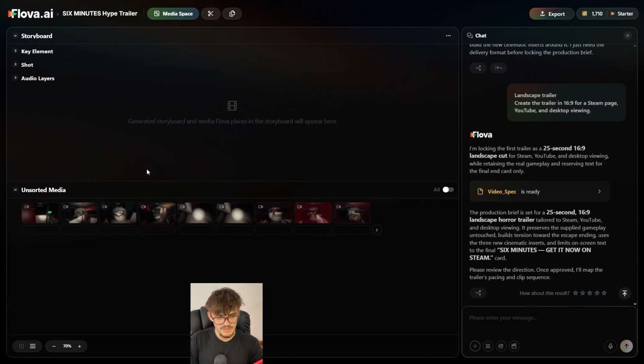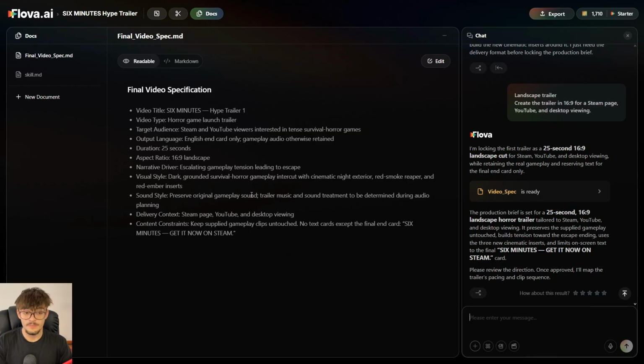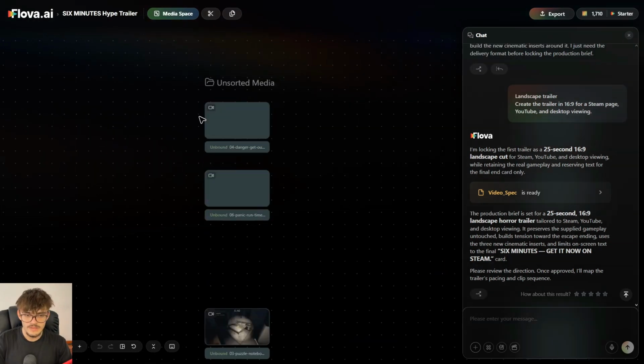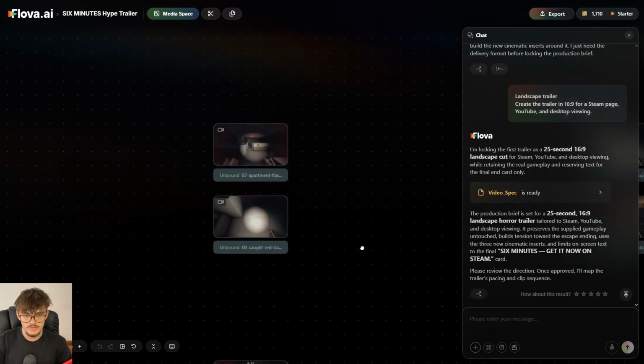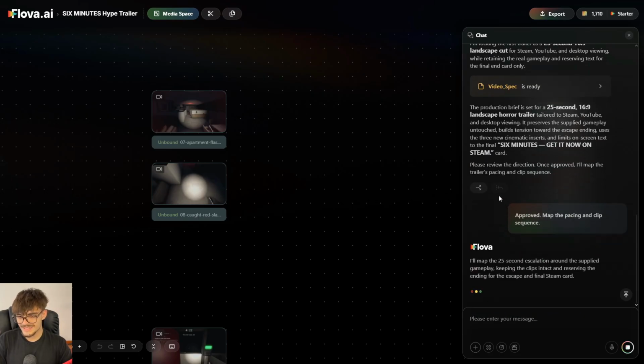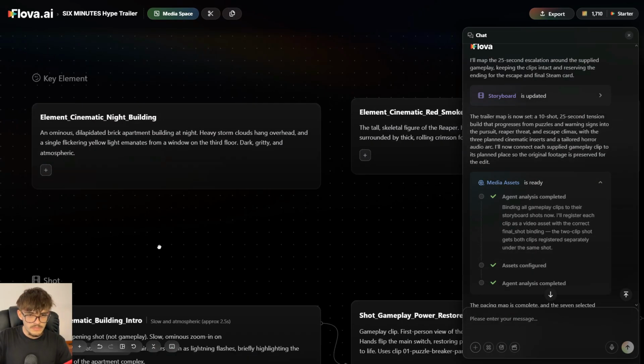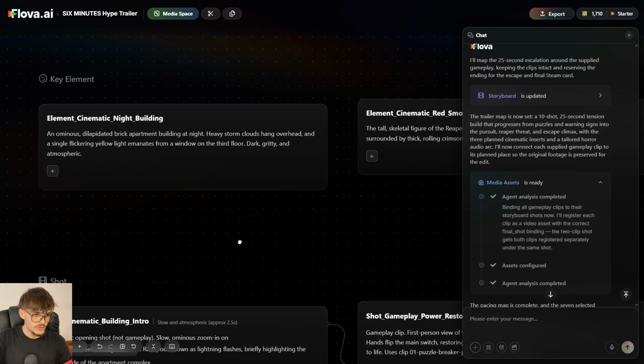And as you can see, it just displays the information a little bit differently. The project document is the brief, and this is the material. Two different things. I'm gonna approve this, so let's send it. Okay, so now as you can see, it basically creates the storyboard.